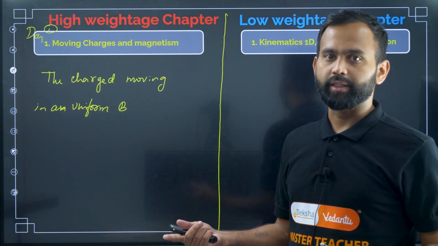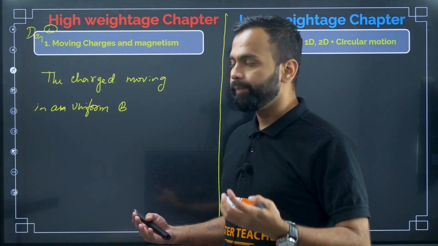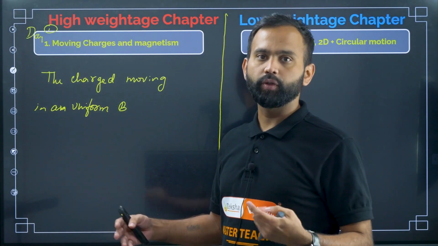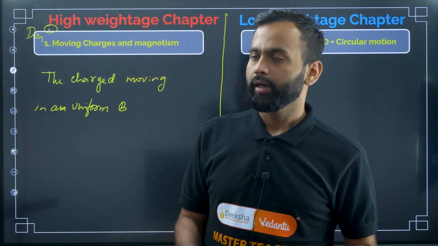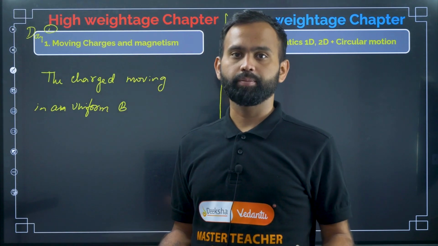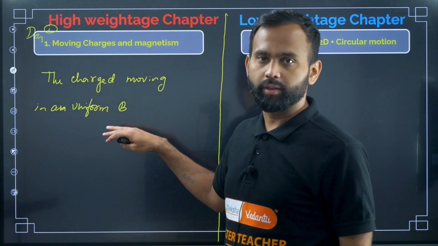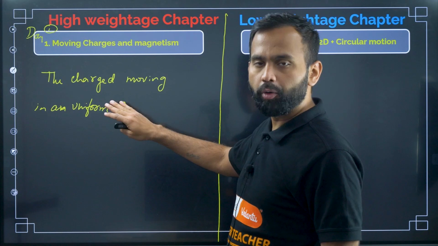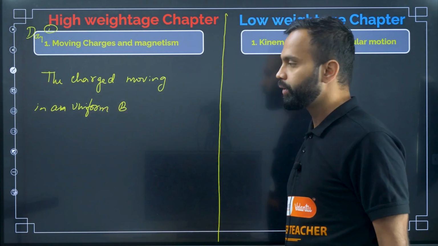It takes a circular path, right? So now here, in that case, you need to know how to find the radius of the circular path, okay? And then you should know how to find the mass of the particle, and all. There are many formulas, right? You should know all those formulas. It will be very helpful, okay?